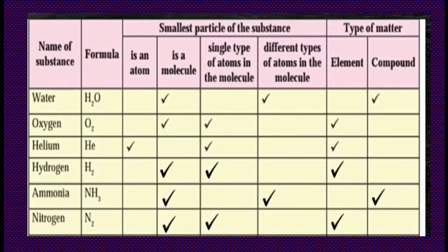Next is ammonia, NH3. One atom of nitrogen and three atoms of hydrogen combine together to form ammonia. So what is it, children? It is not an atom, it is a molecule. So which type of matter is it? Compound. Next example is nitrogen, N2. 2 atoms of nitrogen combine together to form a nitrogen molecule. It is an example of an element, not a compound.